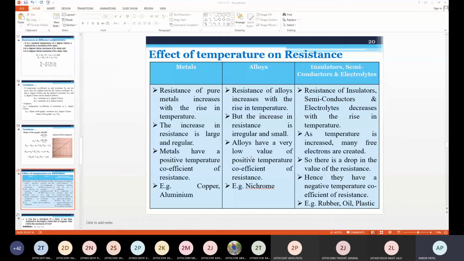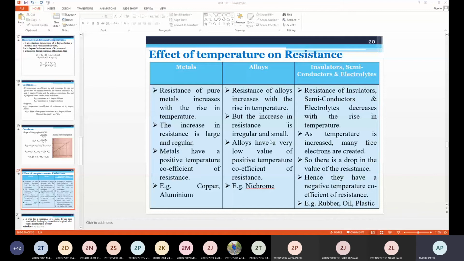Alloys have a very low value of positive temperature coefficient of resistance, so there is not too much increase in resistance. The resistance of alloys increases with rising temperature, but the increase is irregular and very small compared to metals. An example is nichrome. Insulators, semiconductors, and electrolytes have negative temperature coefficient of resistance. Some of the insulators have zero temperature coefficient of resistance also.